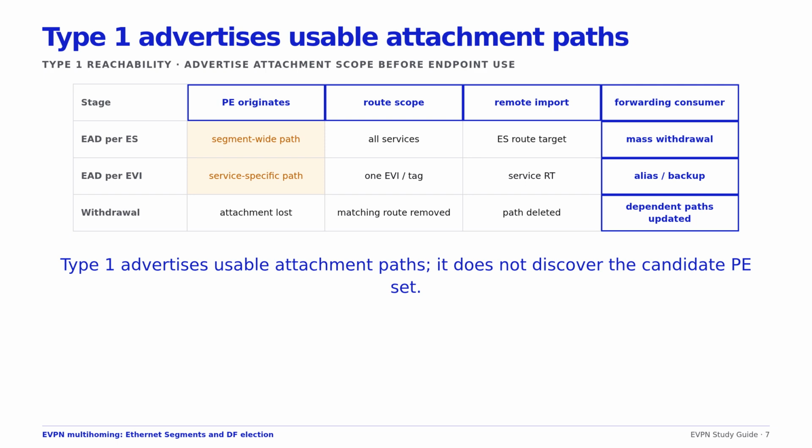The per EVI form states that a PE participates in a specific service on that ES and is used for aliasing or backup path procedures. Support and defaults for EAD per EVI differ across implementations. Therefore, a common profile must explicitly decide whether it is transmitted and required, and packet tests must prove the resulting remote path set.